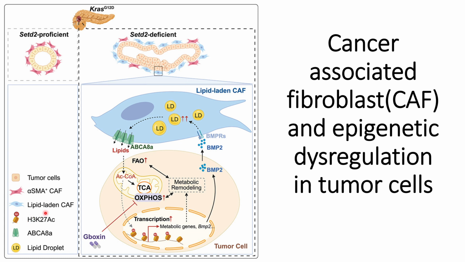And here it is written acetylation of this H3K27. This will lead to those changes in the cancer-associated fibroblasts in the tumor microenvironment, and these things can be